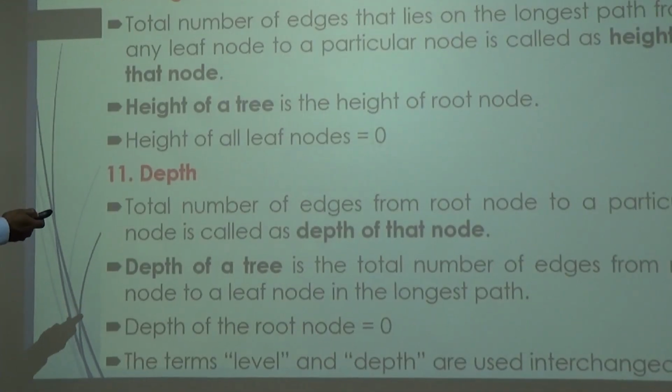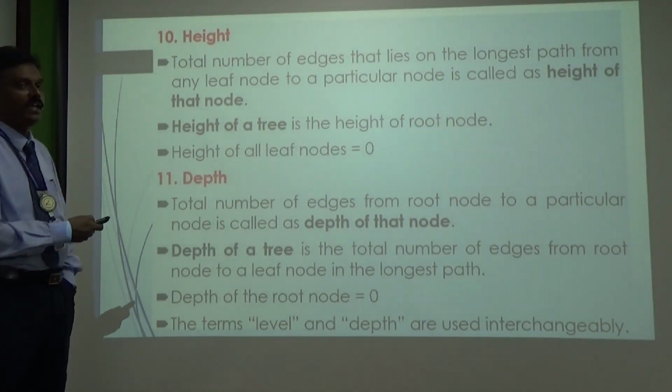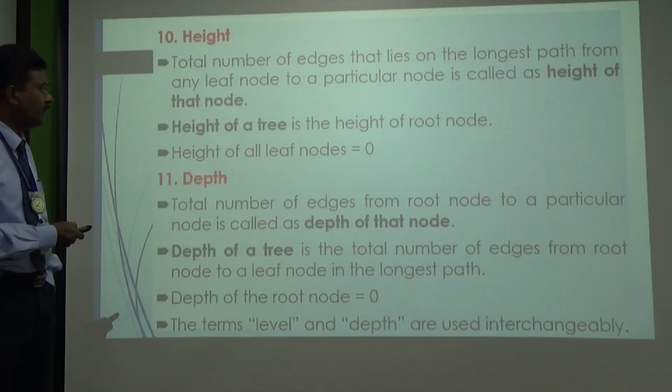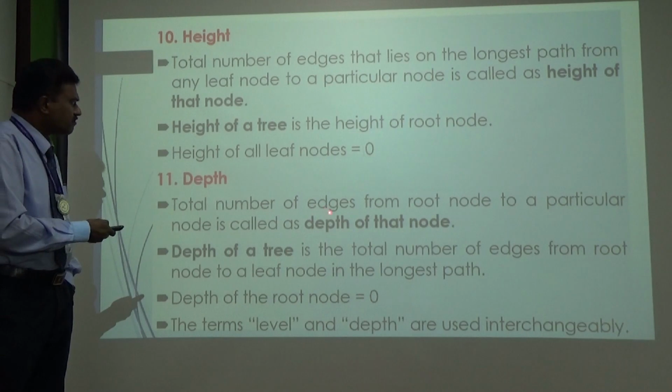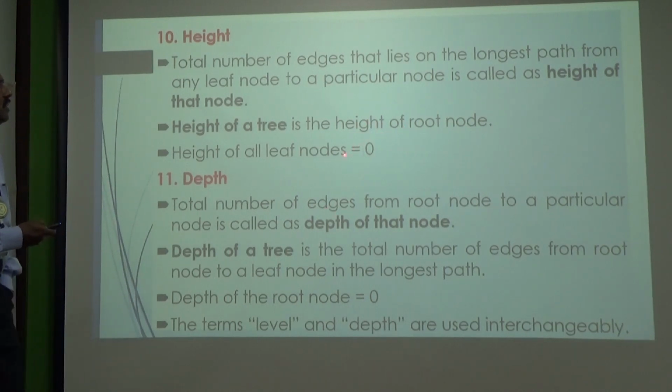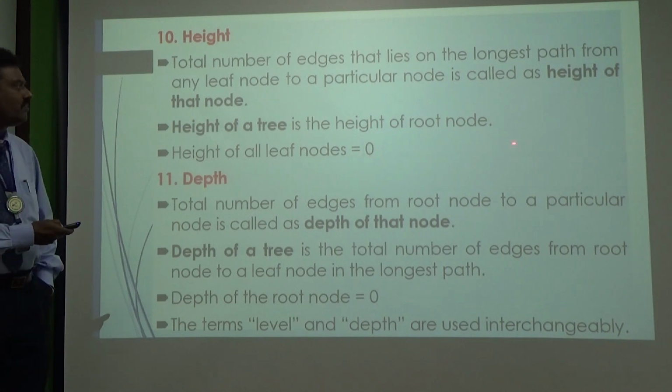Okay. One more term related to height is called height of the tree. That is nothing but the highest height, the height of the root node, is called the height of the tree.